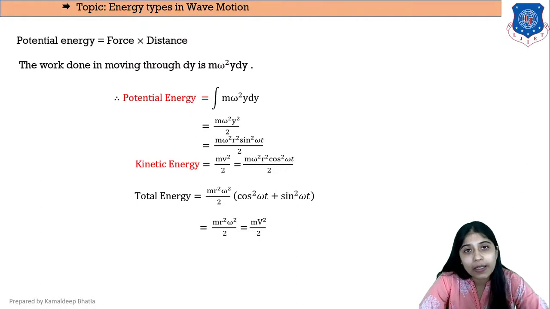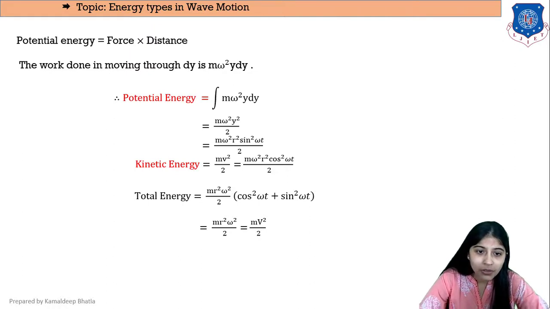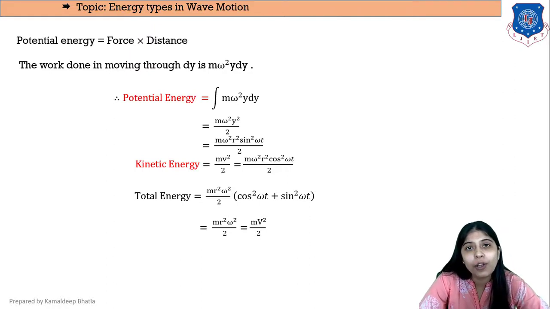So v is expressed as r omega cos omega t. Let us substitute the value of velocity of the particle here in case of simple harmonic motion, which is r omega cos omega t. So we'll get kinetic energy as m omega square r square cos square omega t upon 2.